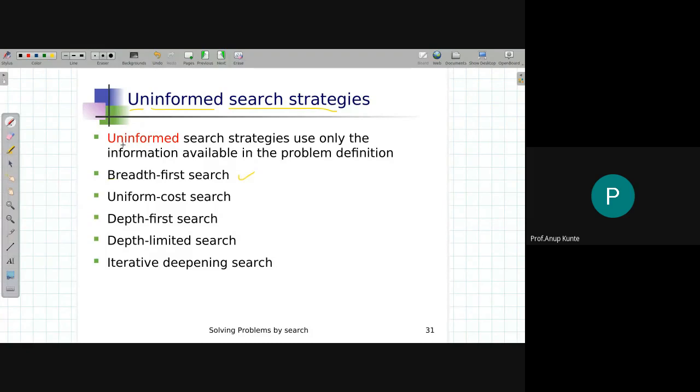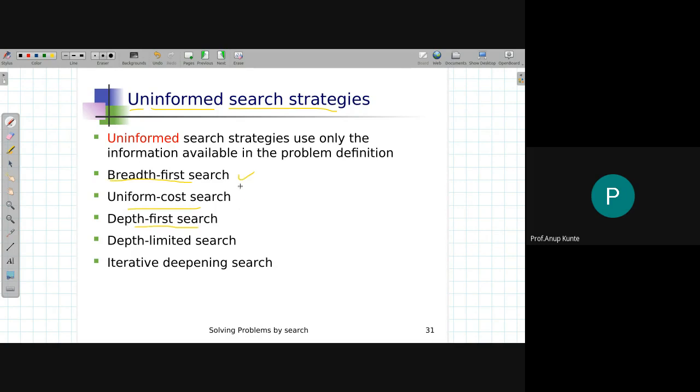So, uninformed search strategies are search strategies that use only the information available in the problem definition, and that would involve the information required to generate or define the node data structure. Now, which uninformed search algorithms are we going to follow? We are going to follow breadth first search, uniform cost search, and depth first search.